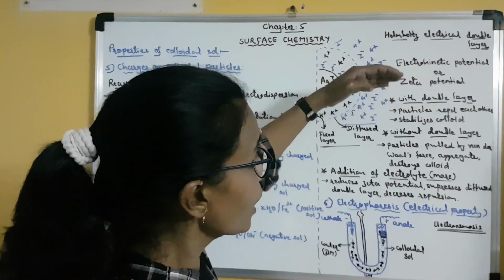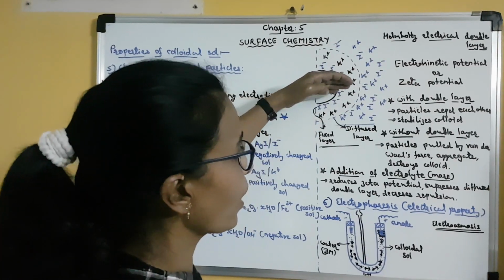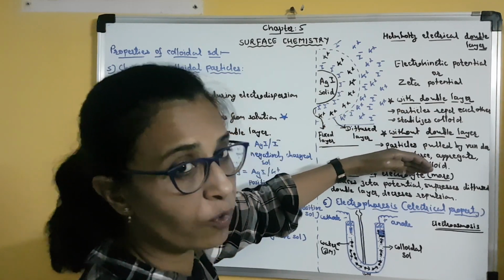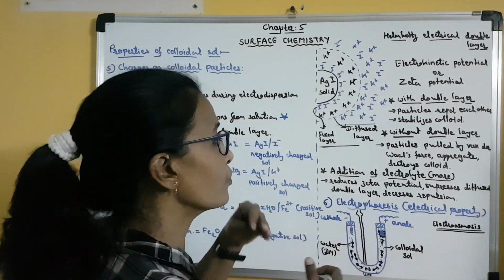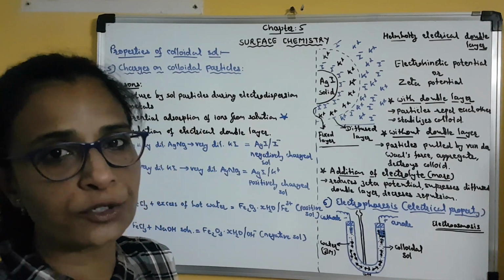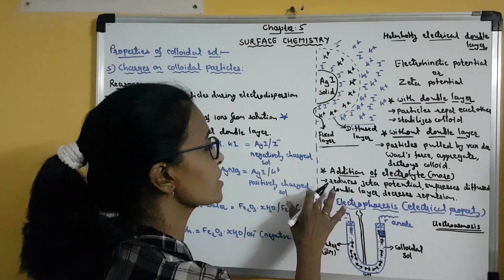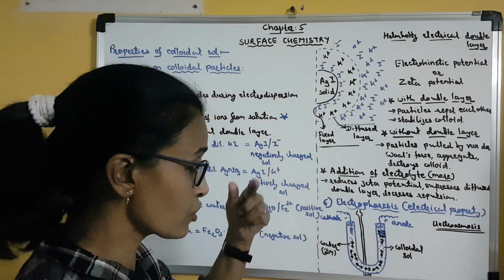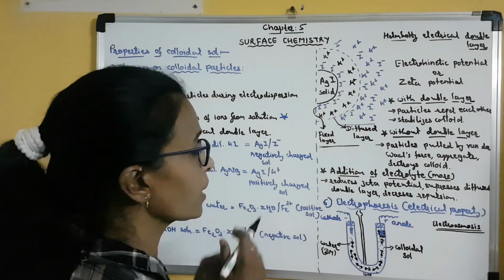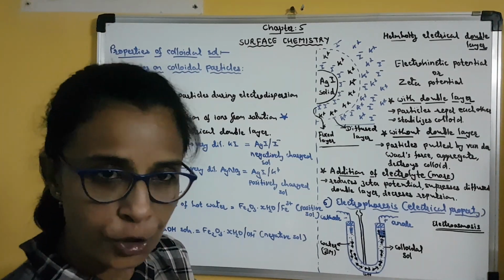electrical double layer. With double layer, what are the advantages? Without double layer, what are the disadvantages? And if more electrolyte is added to the dispersion medium or to the colloidal sol, then what is the disadvantage? Clear? So that also you can explain. So the whole topic can be asked as a 3 marks short note.